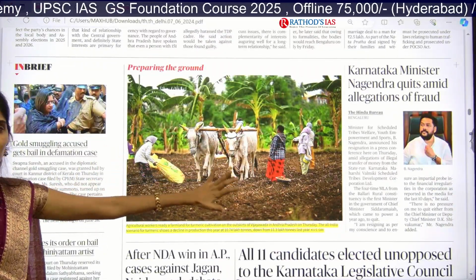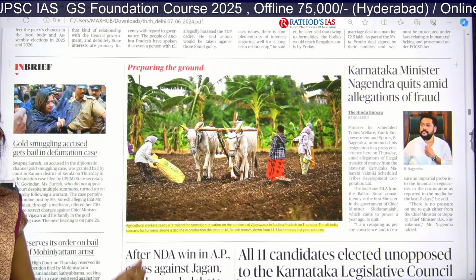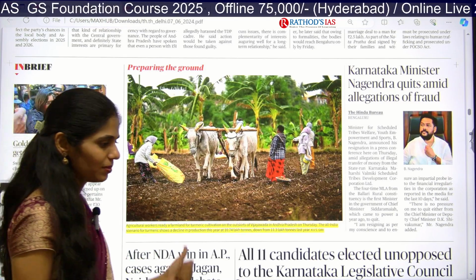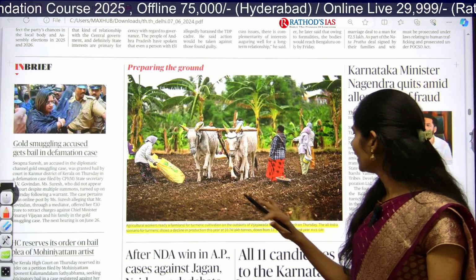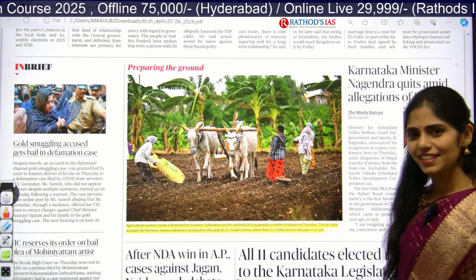Now, let us move on to the next important topic. Here you can see a very good image. What is this image depicting? Tell me, Venkatesh, what is this image about? Agriculture. Agriculture of what? Anything that you can see here?